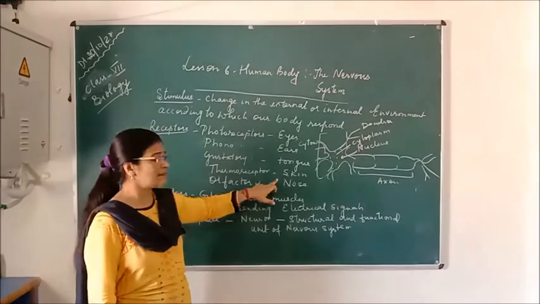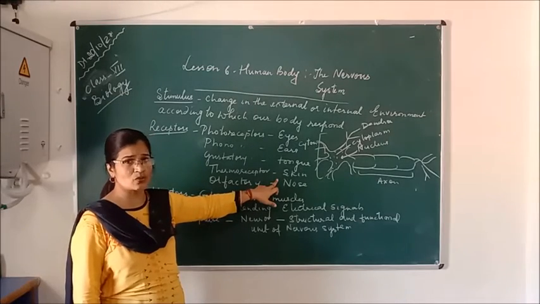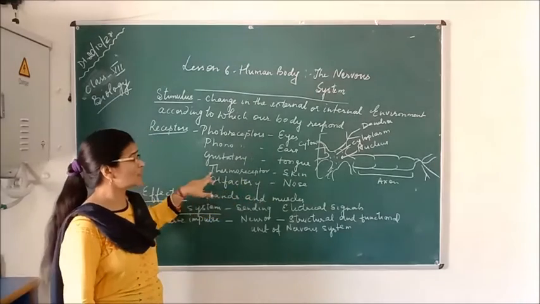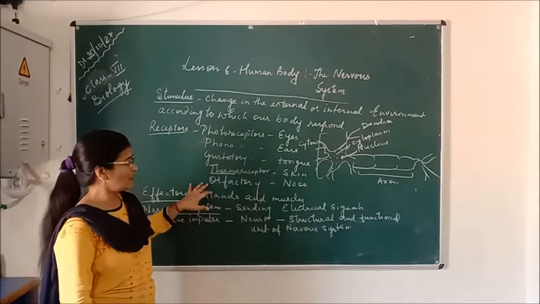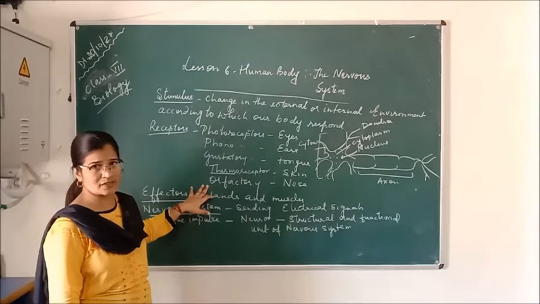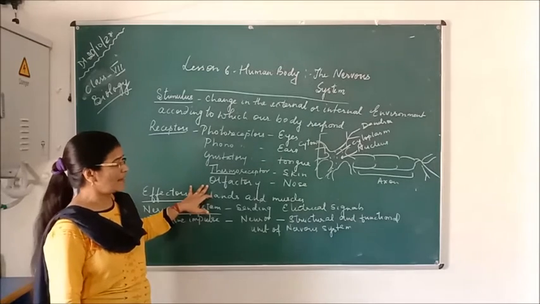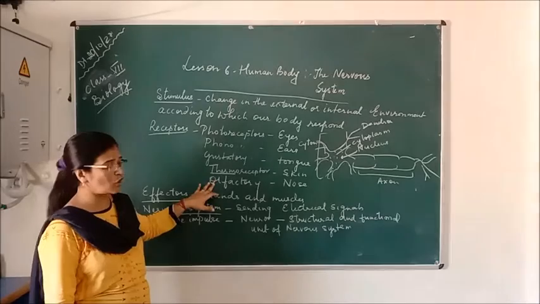The fourth is the skin. Skin detects heat and cold, so it is called a thermoreceptor, because thermo is related to heat. And the fifth one is the olfactory receptor, which receives smell, whether the smell is good or bad.